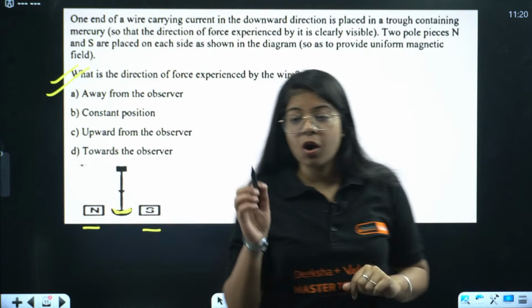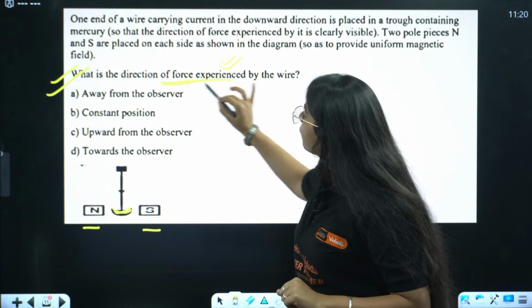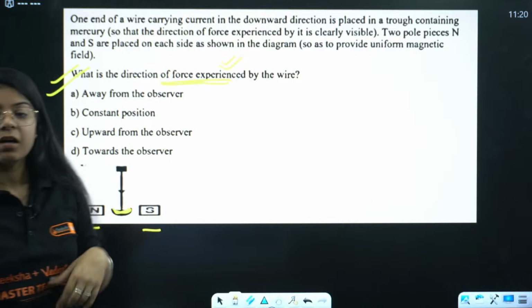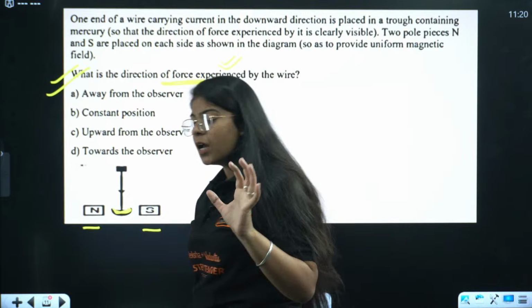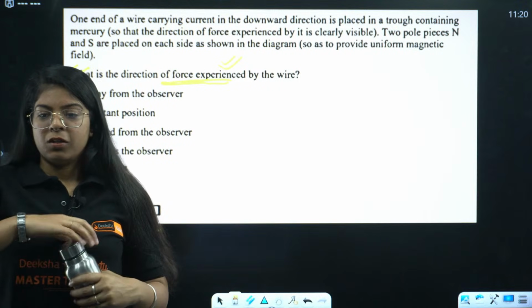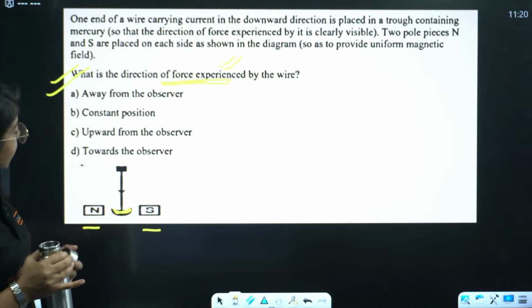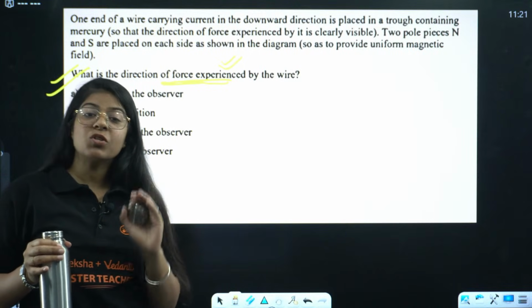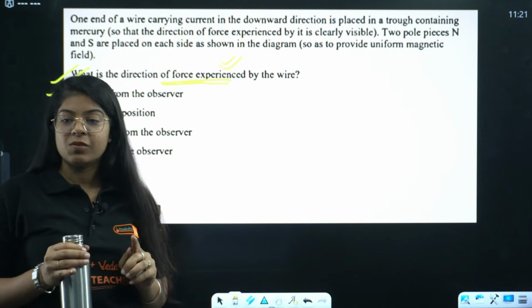Now first all of you let me know which rule we use to find the direction of force experienced by a current carrying conductor placed in a magnetic field. Ramesh is saying the answer is D, towards the observer. Jack is also saying D. Which rule did you use, guys? We are here not just to see the answer but to understand the answer as well.